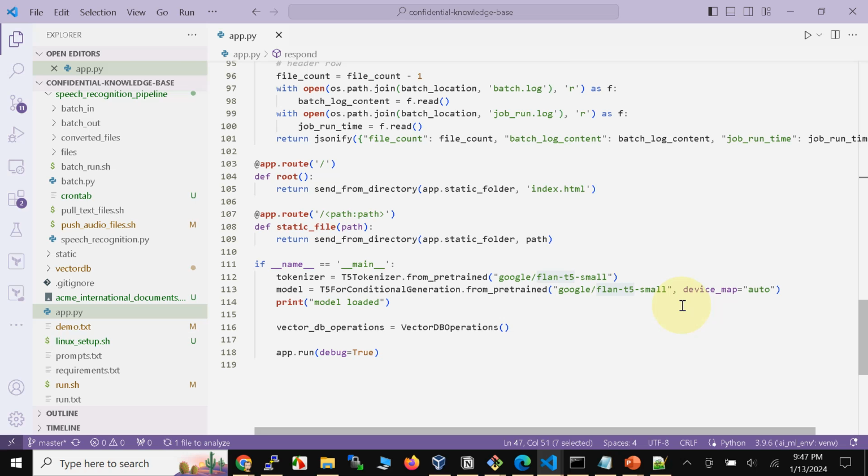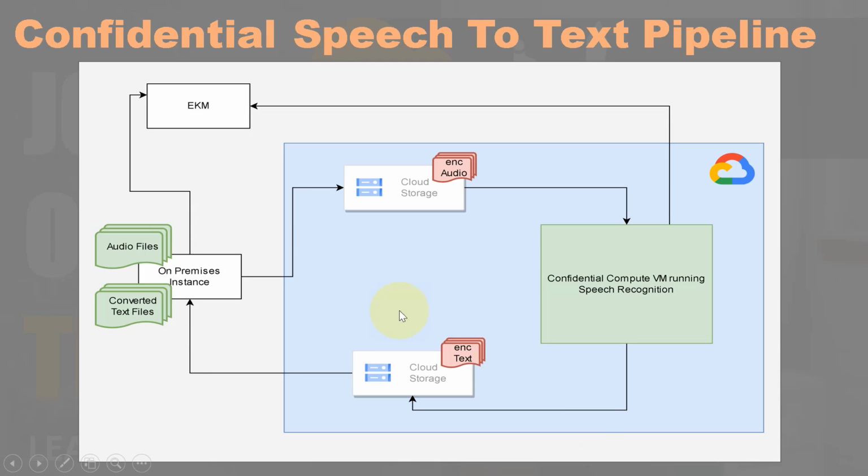Now off to the next demo, but before we do that, let's understand what we are going to show in the demo. Here we have a few audio files, for example audio transcriptions, that need to be converted into text, maybe to feed into our RAG. The model again runs on a confidential instance. The audio files are client-side encrypted. They land encrypted here, just the way we saw earlier.